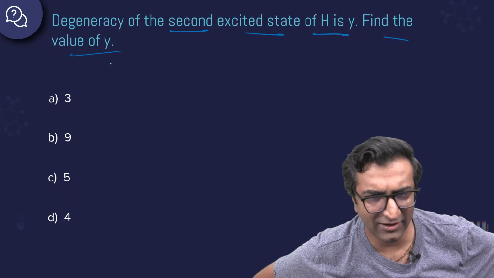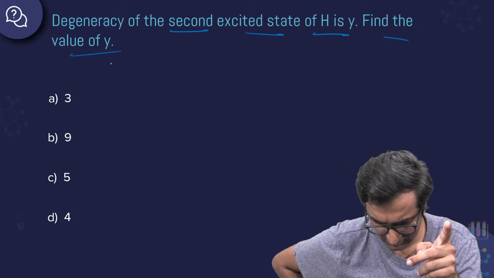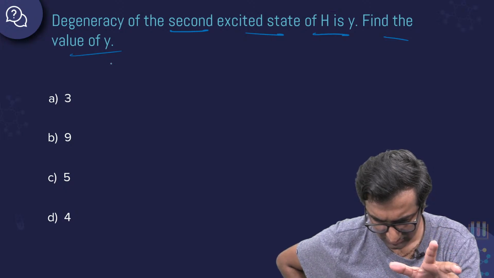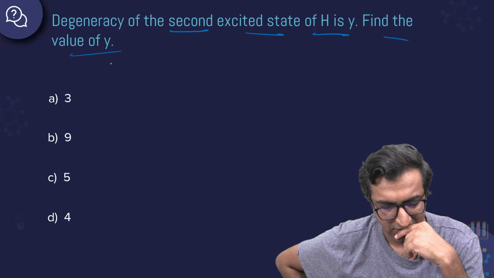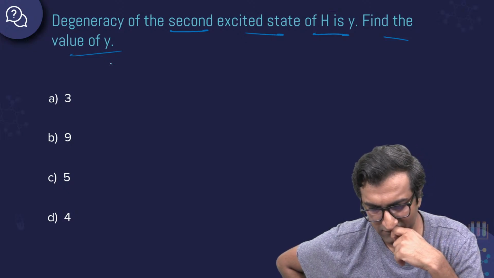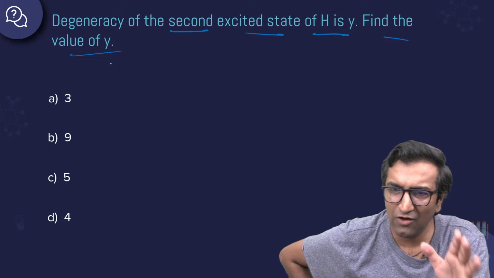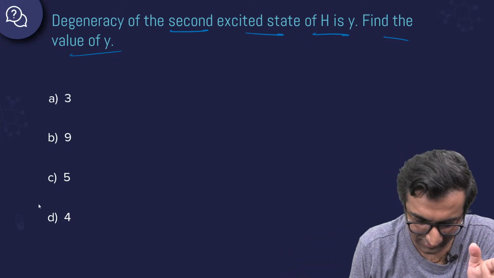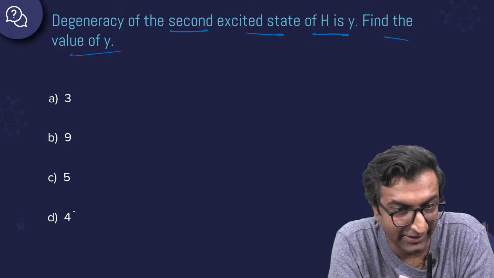5. Bharat bhai, how did you get 5? Bharat, 5? Okay. I think... Bro, how is it 5? Okay. We'll get to 5. Pari, absolutely right.